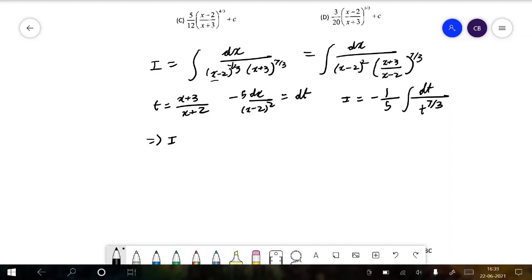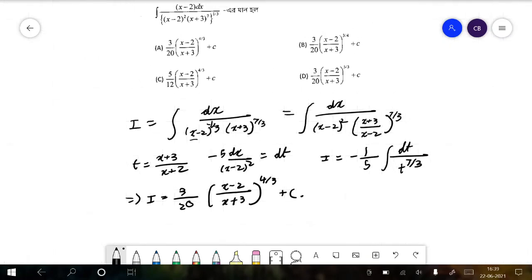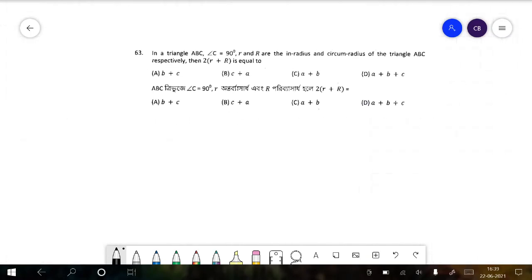Therefore I is equal to 3 by 20 into x minus 2 divided by x plus 3, whole to the power 4 by 3 plus c, because it was in the denominator after flipping. So that will give us an answer of A, right?